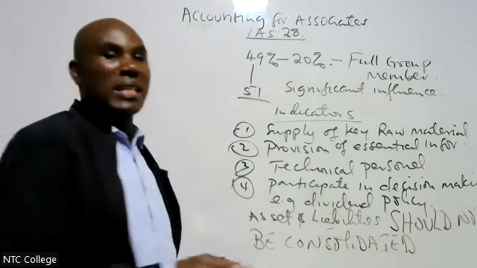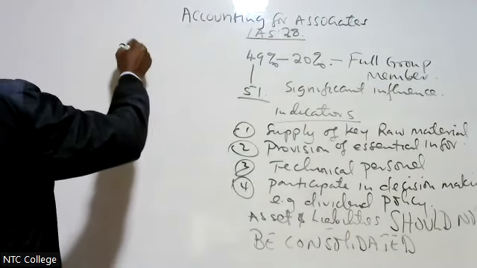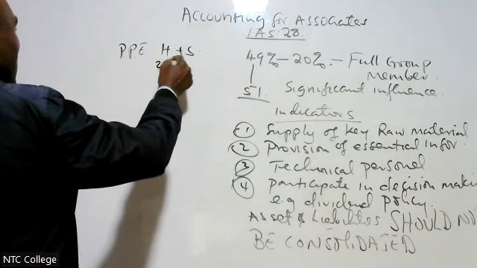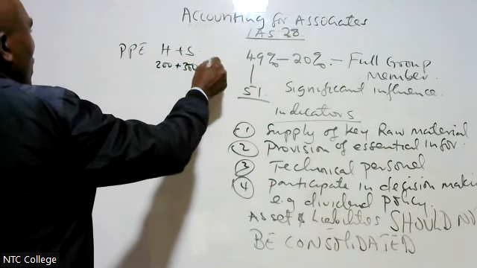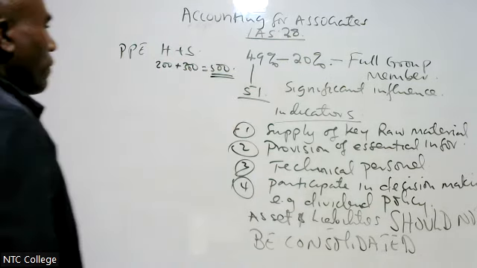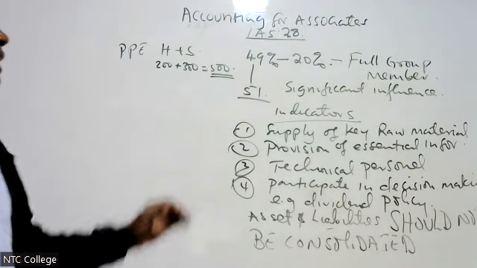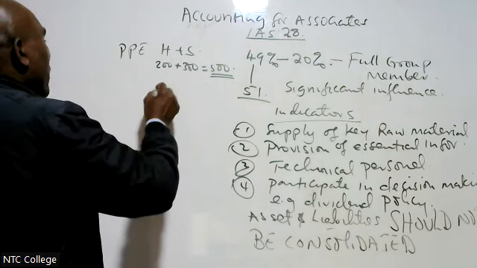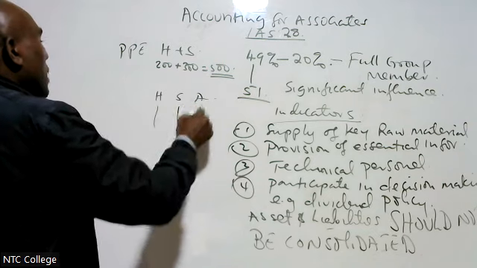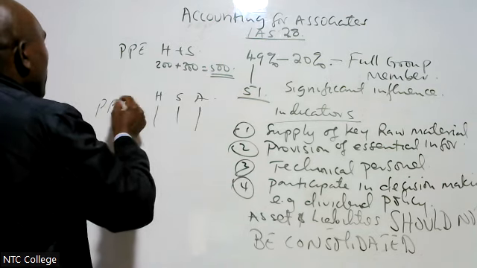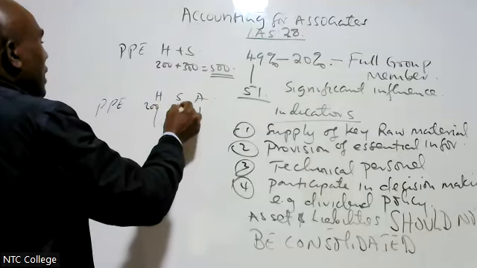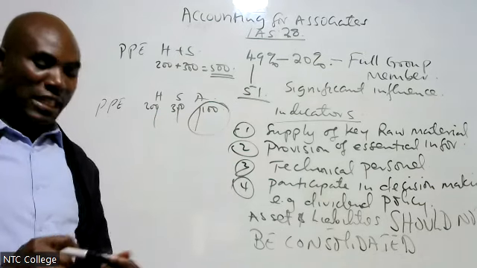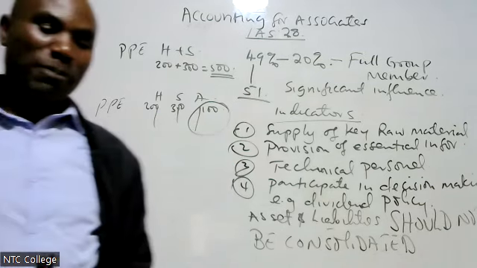The same way we were consolidating a subsidiary, like if I have, for example, PPE, we were taking H plus S. If H is 200, S is 300, therefore the total is 500. Assets and liabilities of this associate should not be consolidated. Therefore, if I have three companies, H, S, and L, these are separate financial statements. PPE is 200, 300, 100. Therefore, this one I ignore. I don't consolidate assets and liabilities of an associate.